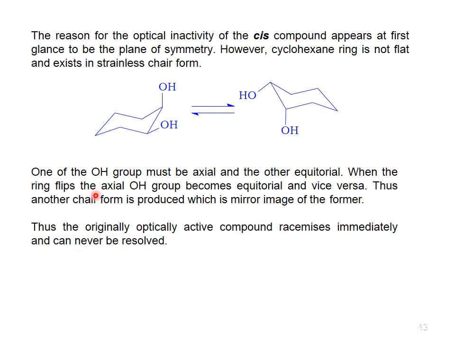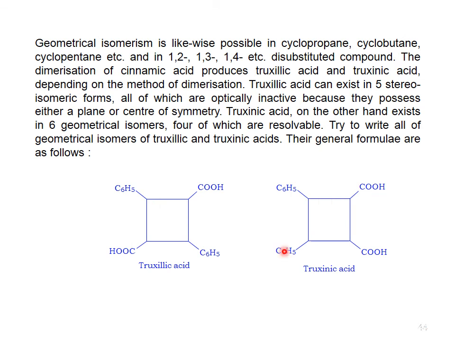The reason for the optical inactivity of the cis compound appears at first glance to be the plane of symmetry. However, the cyclohexane ring is not flat and exists in the staggered chair form. One of the OH groups must be axial and the other equatorial. When the ring flips, the axial OH group becomes equatorial and vice versa. Thus, another chair form is produced which is the mirror image of the former. Thus, the originally optically active compound racemizes immediately and can never be resolved. Geometrical isomerism is likewise possible in cyclopropane, cyclobutane, cyclopentane, and in 1,2, 1,3, 1,4 disubstituted compounds.